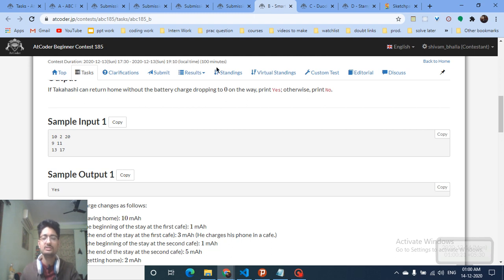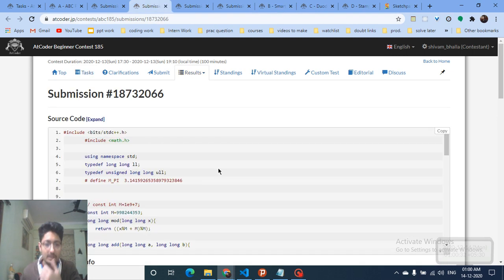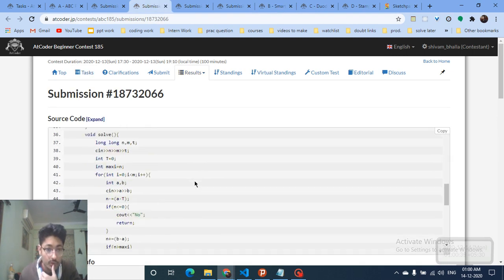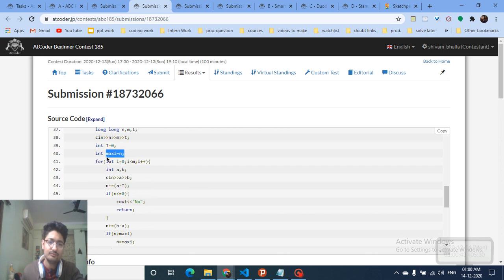So what you can easily do is just iterate over all the m values. The simple answer is just the brute force way, and then you can find out whether it is possible that at any instant it becomes 0 or not. I'll take you to the code part to make it more clear. As you can see, this is the input of n, m, M, t. t is equal to 0 means that you are taking the current instant at t equal to 0, and then this is the maximum, which stores the maximum capacity of your mobile phone, and you iterate over all the cafes from 0 till m.